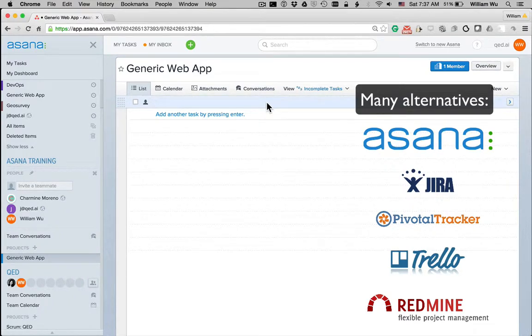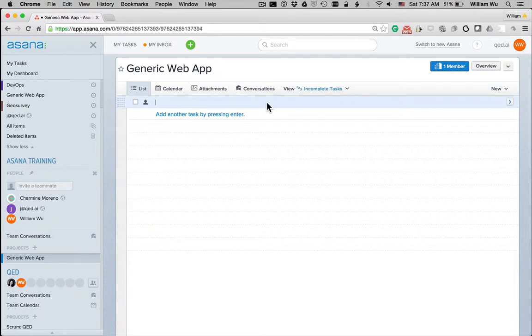So if you've never used a system like this, you might have assigned tasks to your workforce by simply sending emails to people. Alice, can you please do this by this date? Bob, can you please do this by this date? This quickly results in a lot of clutter in your email inbox, and it becomes very difficult to manage multiple projects. So Asana provides you with a way of encapsulating all the tasks that you need to do for a certain project, and also include all of the metadata such as the due date and who it's assigned to and what the priority is and the current status of the task.